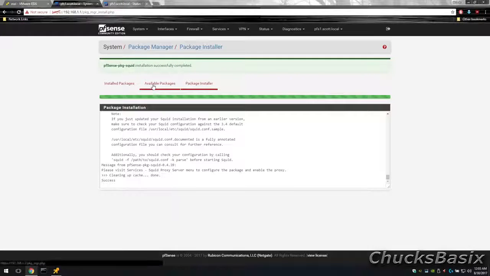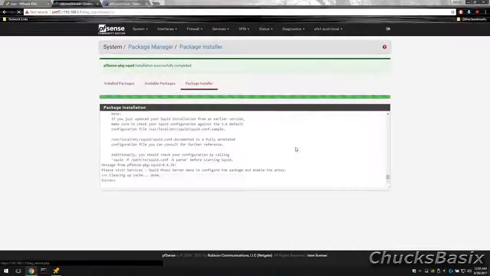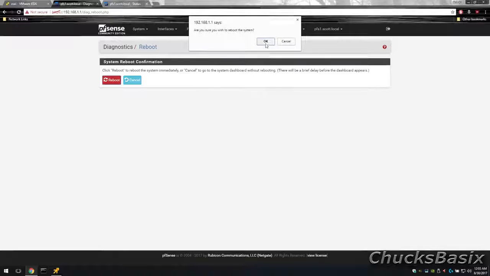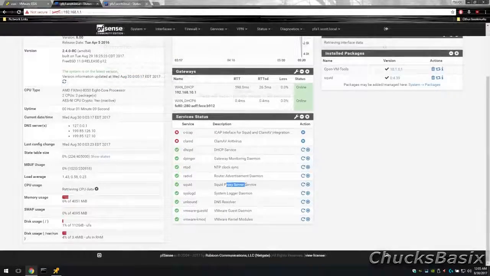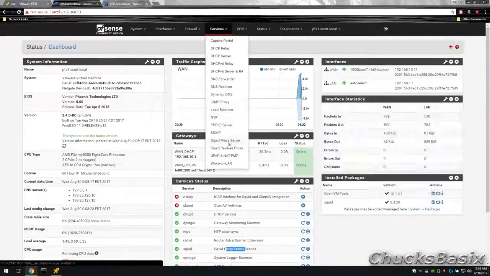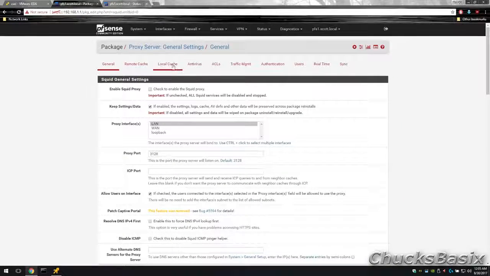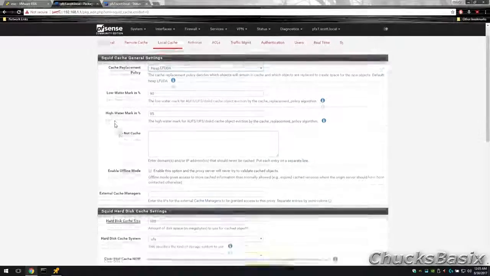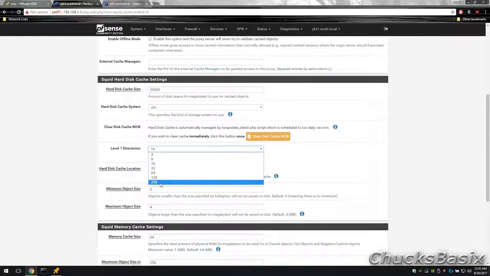At this point, it's probably best that we reboot the firewall, then log back in once done. Now let's configure SQUID. As far as your cache settings go, that's up to you. These days, SQUID can't cache much as most websites don't have much static content, and if they did, chances are the website is using a secure link, which means content can't be cached.